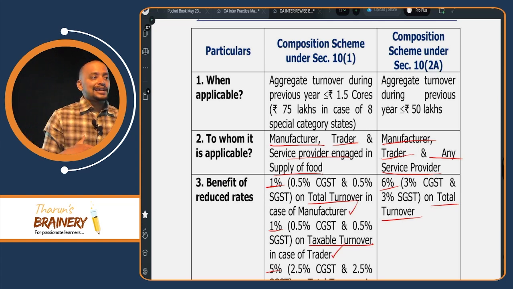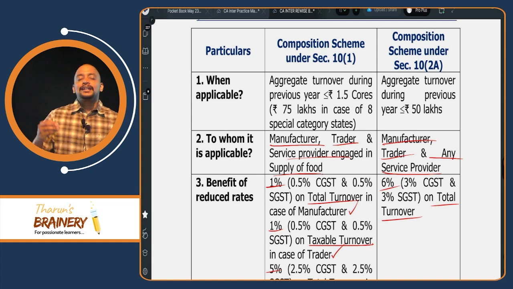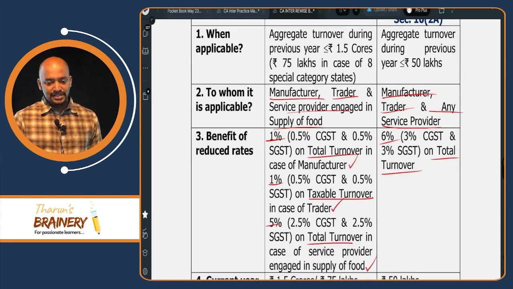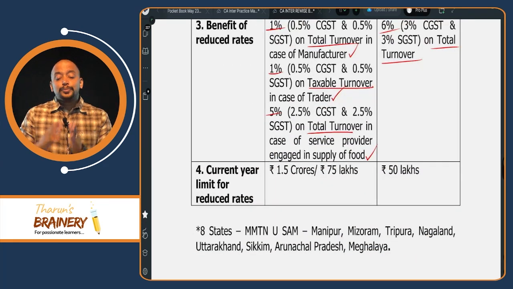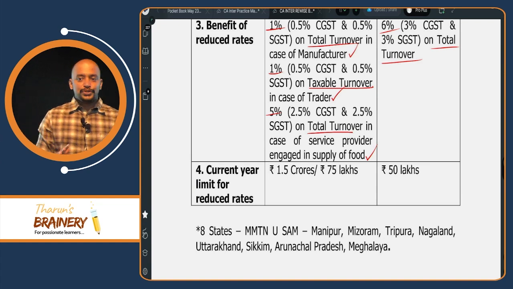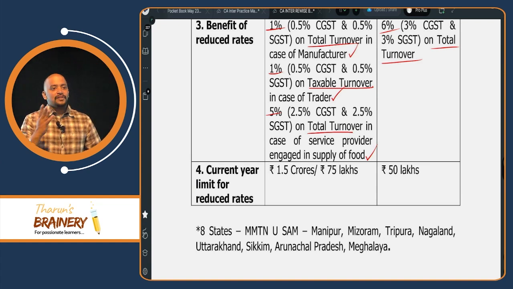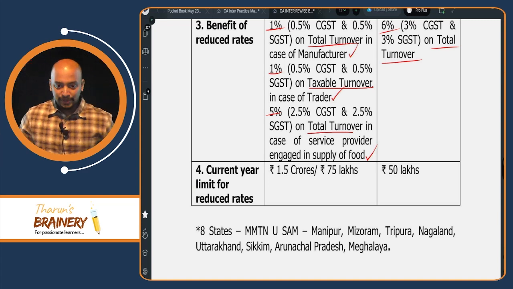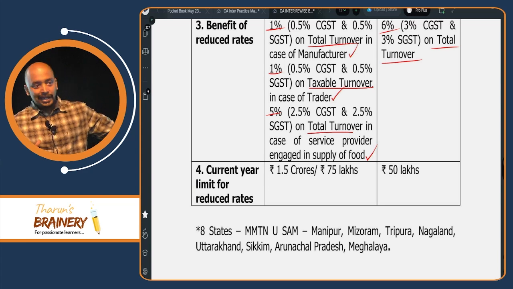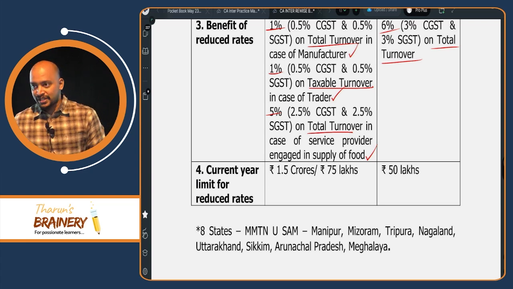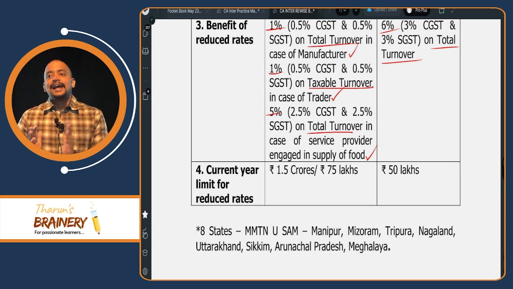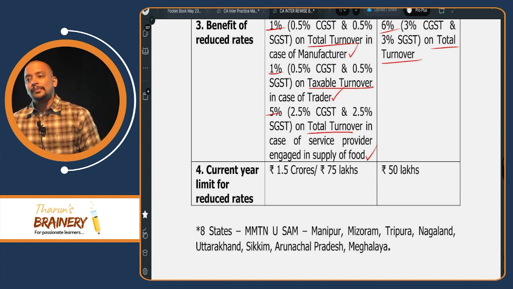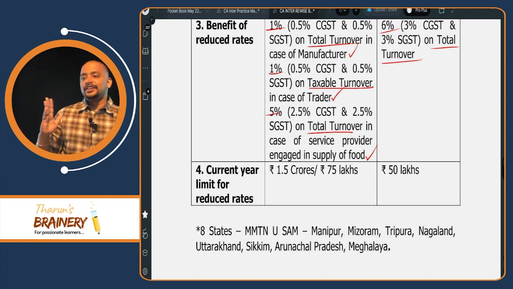So previous year aggregate turnover should not exceed 50 lakhs, and current year they will pay GST at 6%. That is 3% CGST, 3% SGST. Now current year up to what limit they will be into composition scheme? Under 10-1 same 150 lakhs or 75 lakhs. In case of 10-2A 50 lakhs. For example, previous year my aggregate turnover is 120 lakhs. So current year I opted for composition scheme. Current year up to 150 lakhs I will be into composition scheme. After crossing 150 lakhs I will go into normal scheme. Same way 10-2A the limit will be 50 lakhs.